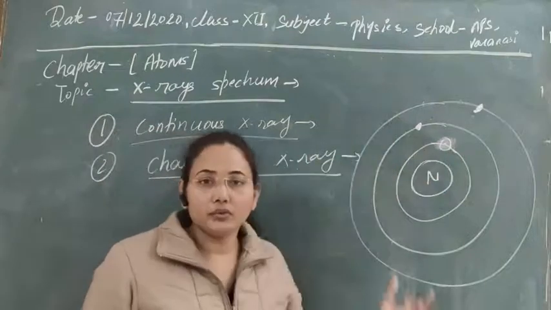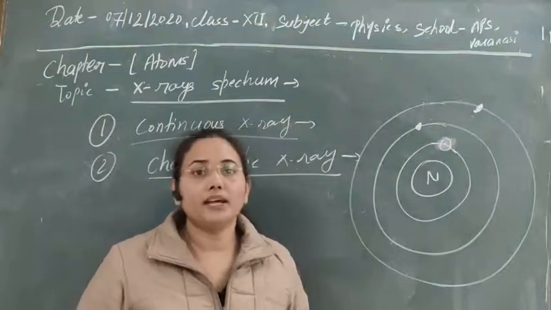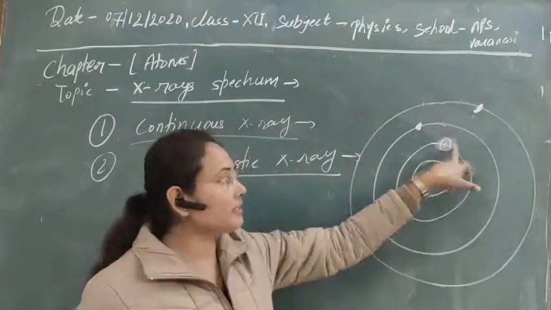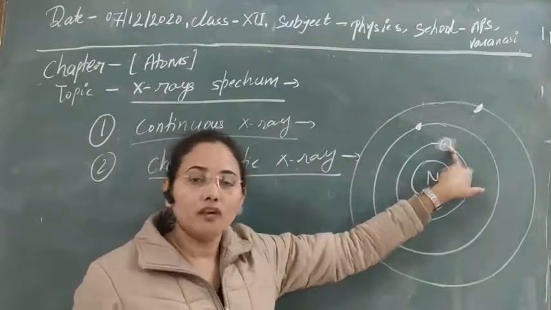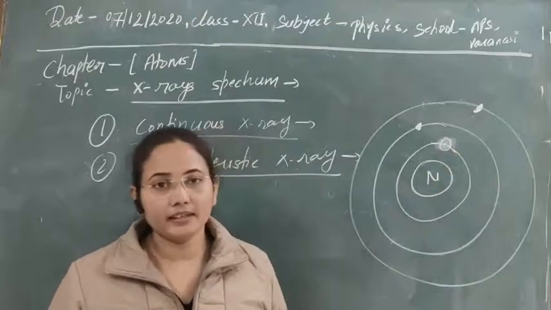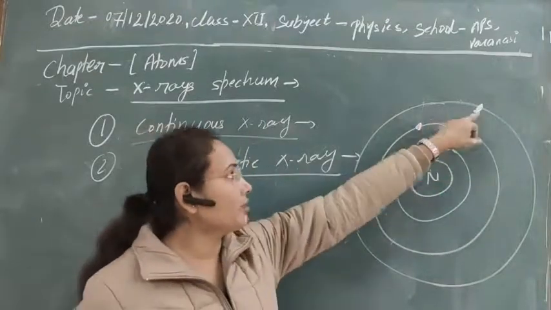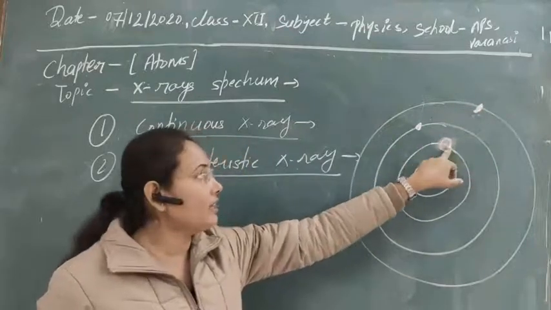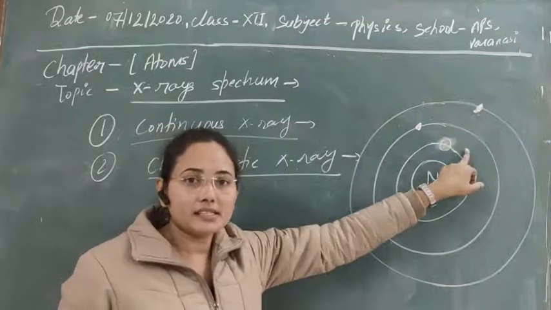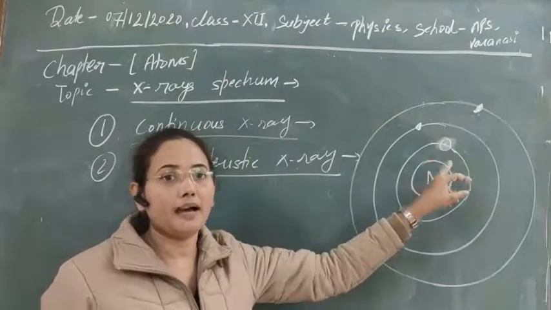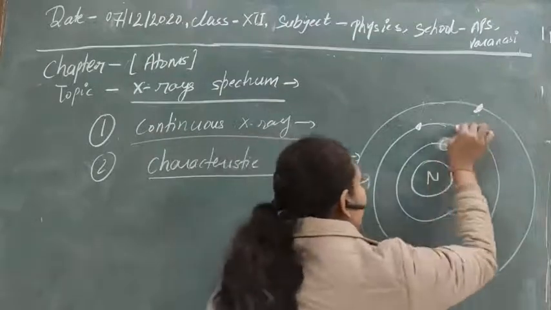So as you know, for the stability of the atom, it is compulsory that the core orbit should be filled. It should not be empty, it should not be vacant. So the higher orbit electrons that are revolving around the nucleus will have a tendency to fill up this vacancy. For that reason, they make a transition from higher to lower energy state to fill up this vacancy.